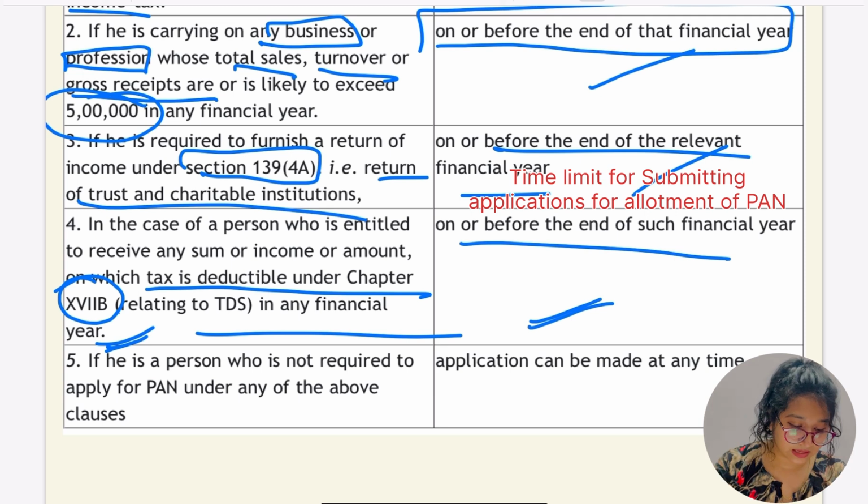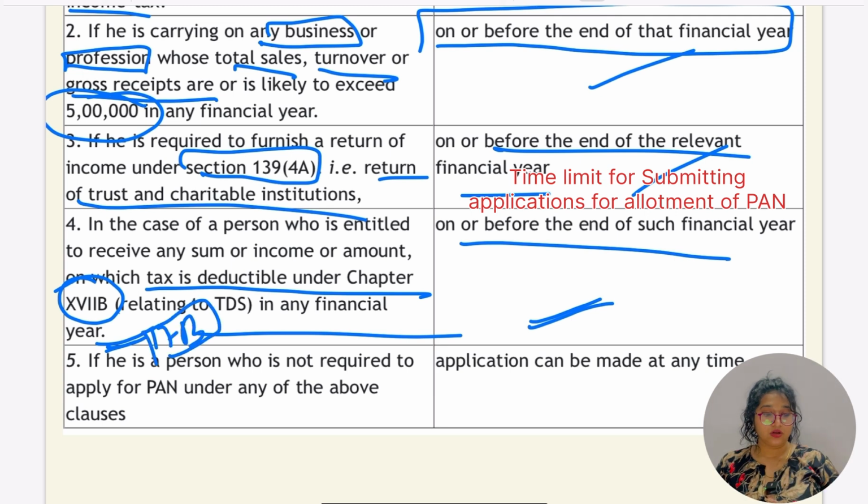Let me write here. In case of business and profession, total turnover, sales or gross receipts exceeding more than 5 lakh. The second point was 139(4A), the charitable one. The third point was 17B, a person who is required to receive any sum, income or amount on which tax is deductible under the chapter.